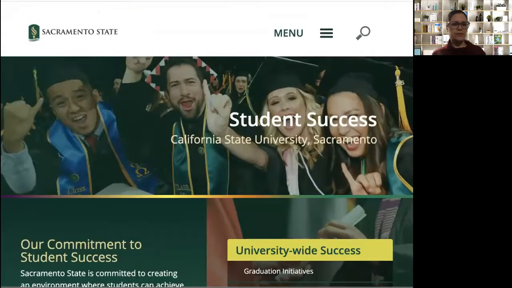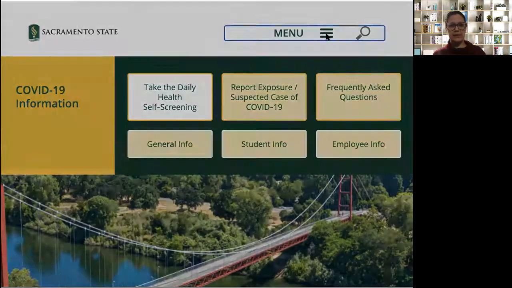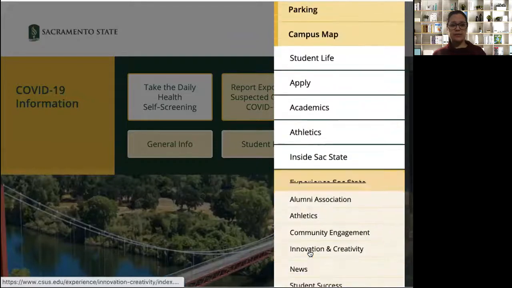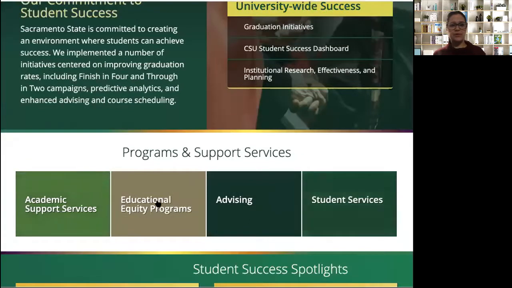So just to back up and make sure you know how to get there, this is just the main Sacramento State or My Sac State. You'll go to experience, and it should take you to student success. And then that's how you can access all of those programs and support services available to you.